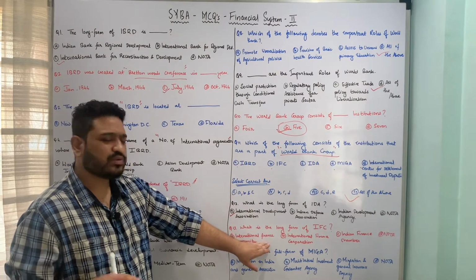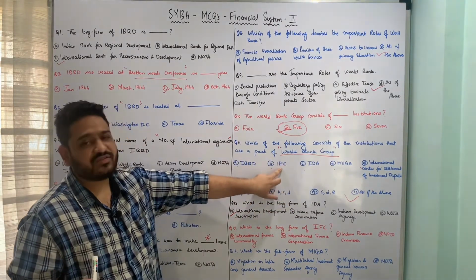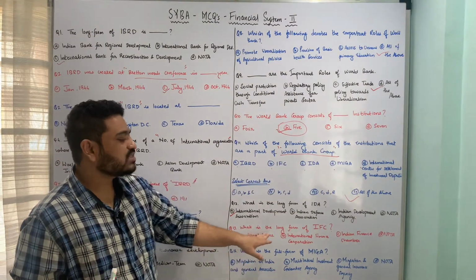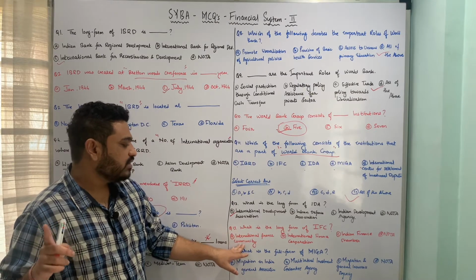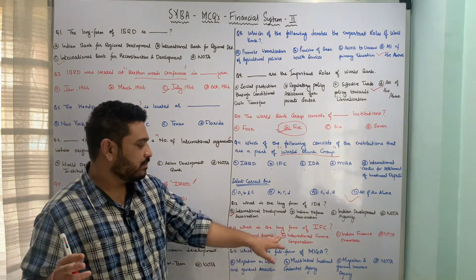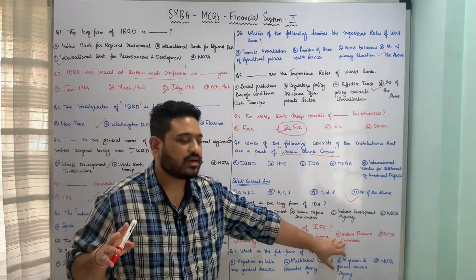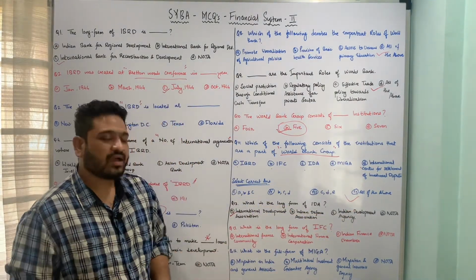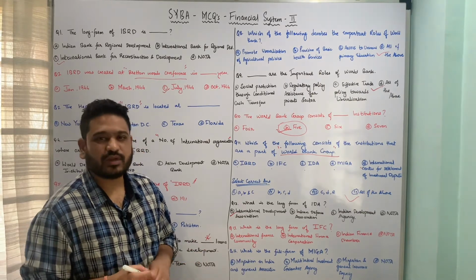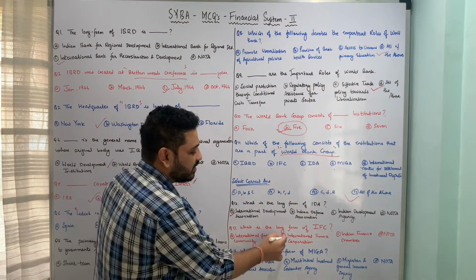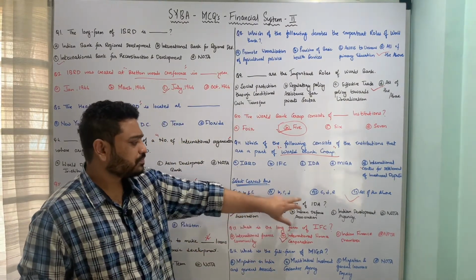Let us now move to the next one, which is again a long form or full form sort of question, wherein I am addressing the full form of IFC. And the question is, what is the long form of IFC? And the underlying options are A, International Finance Community, B, International Finance Corporation, C, Indian Finance Chamber, and last is none of the above. So here again the long form or full form of IFC is International Finance Corporation, and option B is the correct answer to this particular question. I hope both these questions are clear.